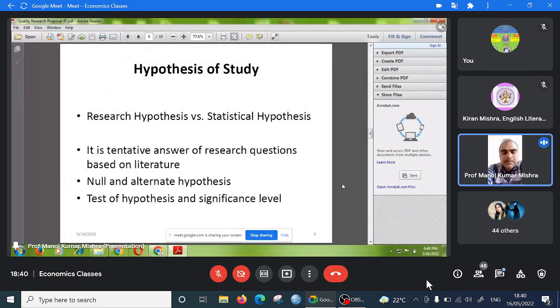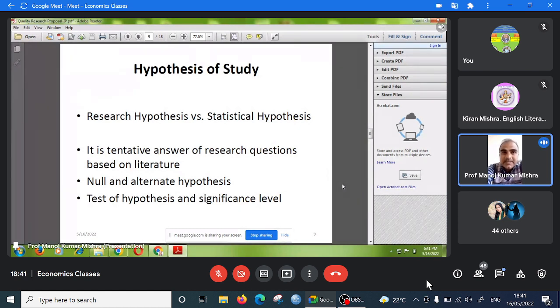Such type of research is also good. No problem, you can do such type of research. And if your thought is very clear, your concept is very clear, you are thinking logically and writing logically, you can do better conceptual research.